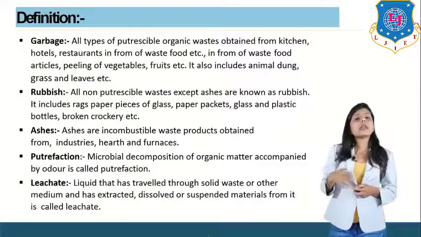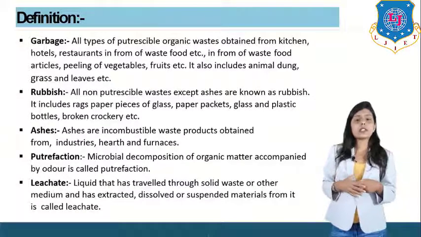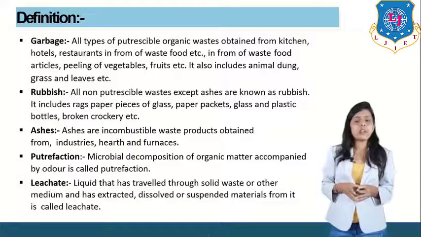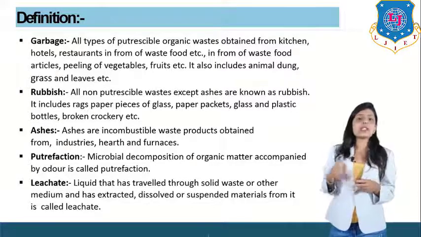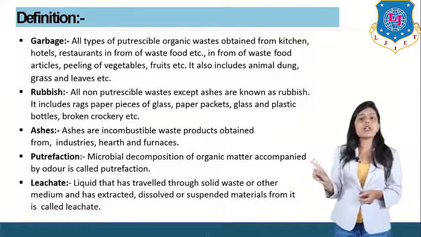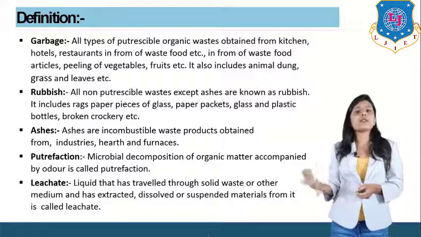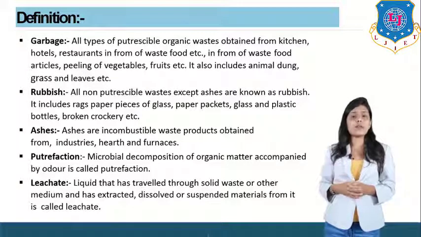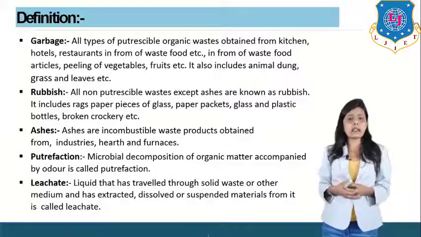Now, what is solid waste? What can you consider as solid waste? There are different types of solid waste which we see in our surroundings. First one is garbage, second is rubbish, third is ashes, fourth is putrefaction, and fifth is leachate. So there are 5 types of solid waste which we generally see in our surroundings.